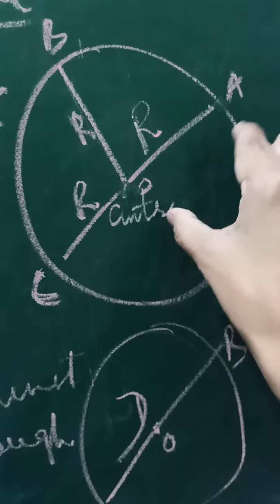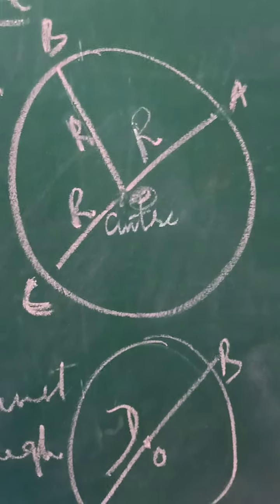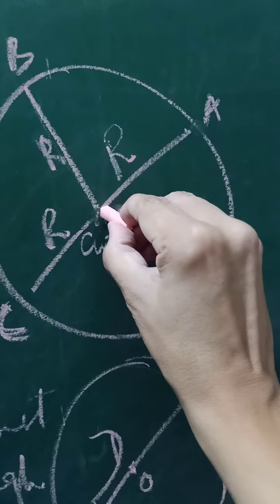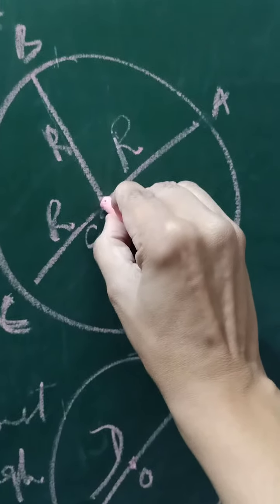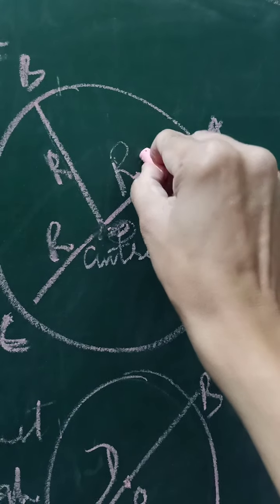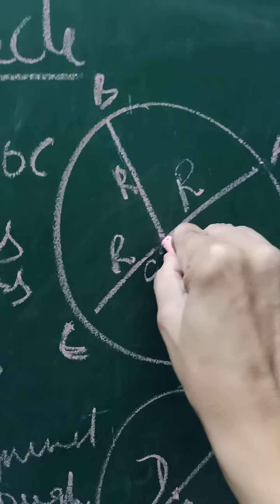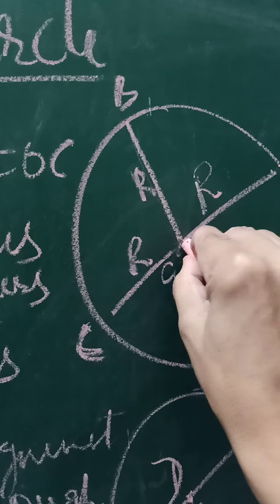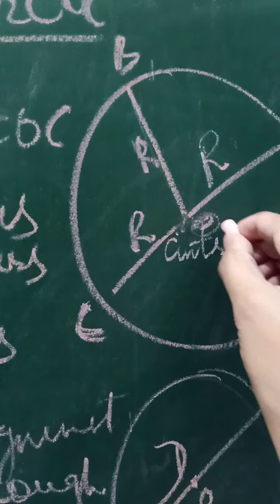So here we can see O is the center of the circle, and this line segment from O to A is called radius of the circle. Like this, another line segment from O to B is also radius of the circle.